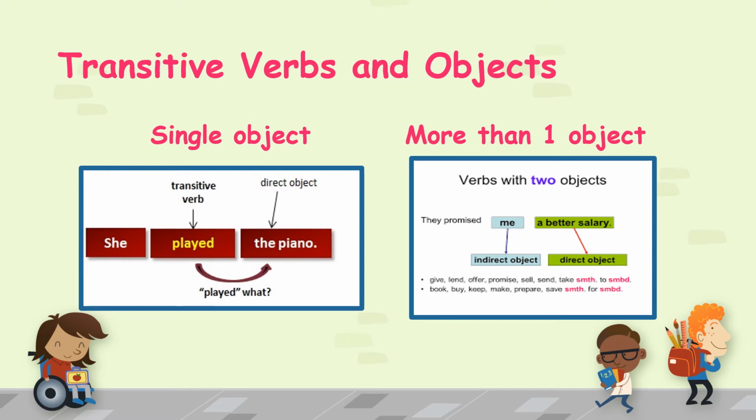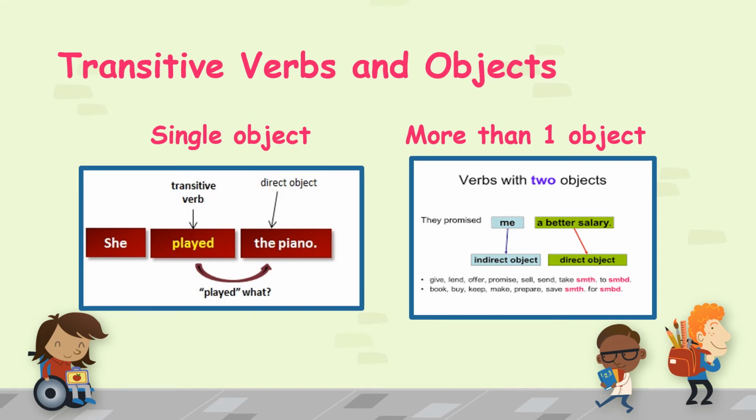See, when you're including the objects, I've not just included piano. You have to include it with the article, the piano. And here also, a better salary, not just salary. Please note this, students. Whenever you have to identify the objects, you need to pick out the objects along with the meaning. The entire object, whatever is the entire object, that you need to pick out. So sometimes transitive verbs can have single objects. Sometimes they have more than one object, and they are called direct object and indirect object.